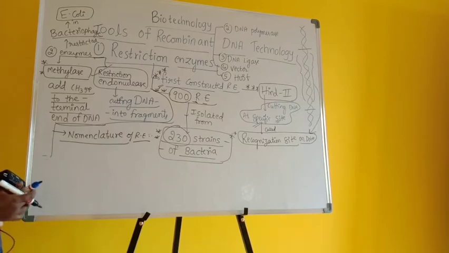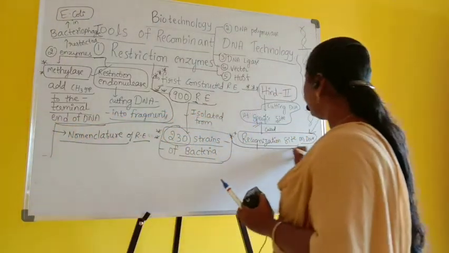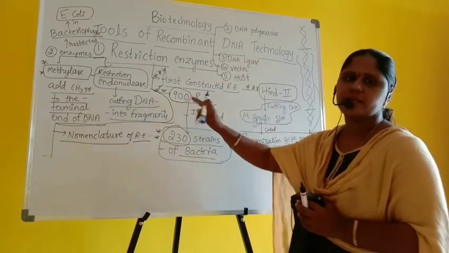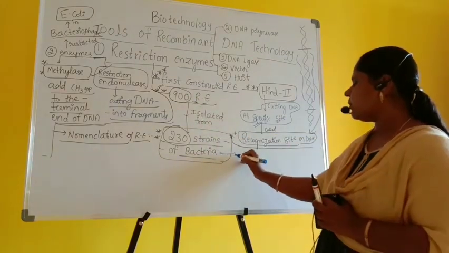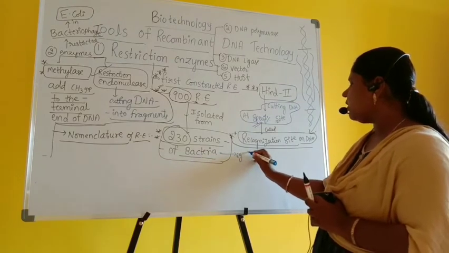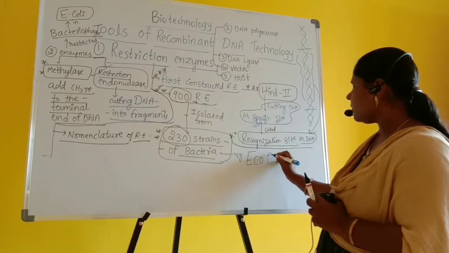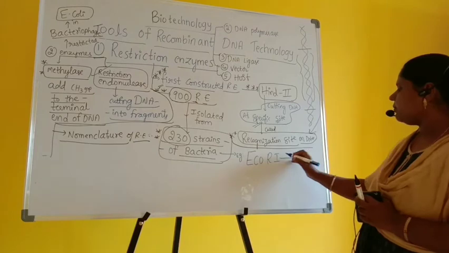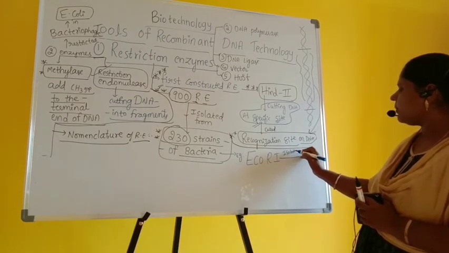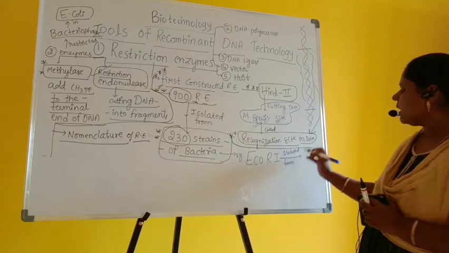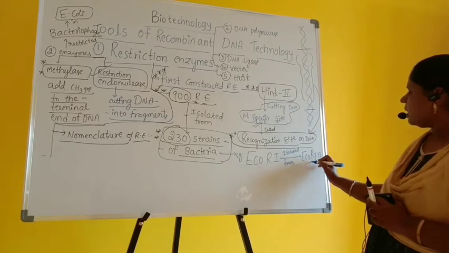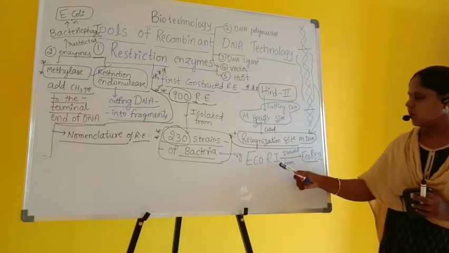The best example I can give you is, let me write here very clearly, the best example for this: 230 different strains of bacteria from which we extracted 900 restriction enzymes. To support this point, let us take for example EcoRI. EcoRI is isolated from E. coli RY13.